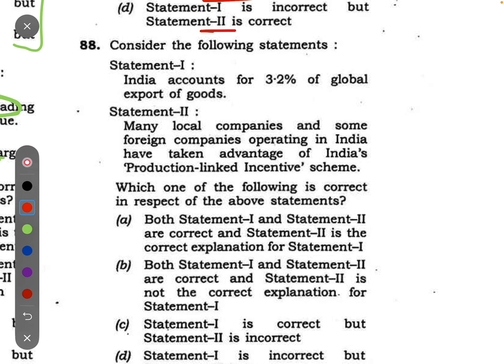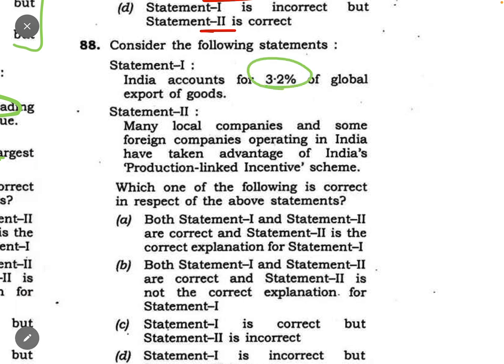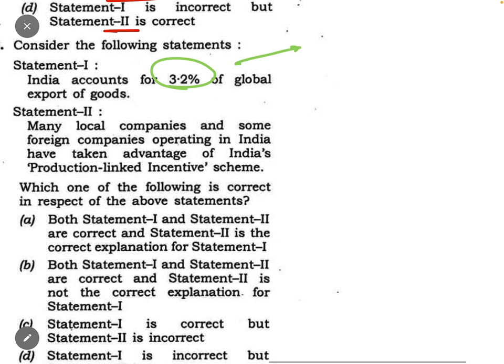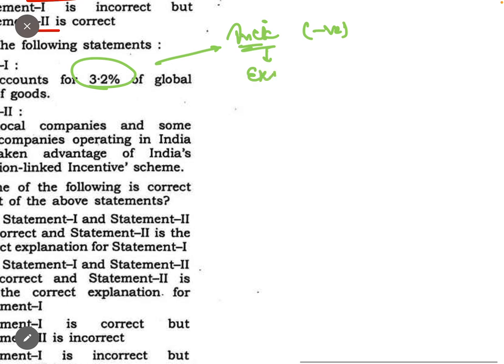Now coming to question number 88. India accounts for 3.2% of global exports of goods. See, there is a trick here. Write it on the negative side. Exact data is incorrect. So this is a trick.